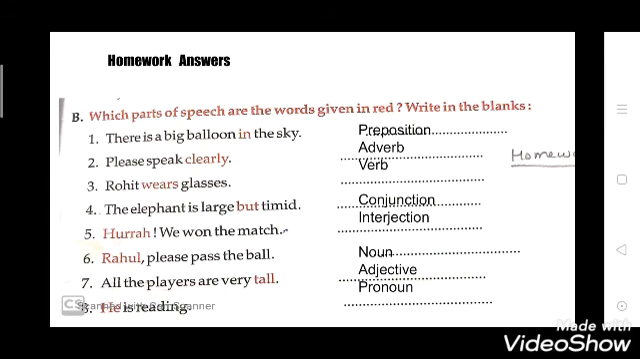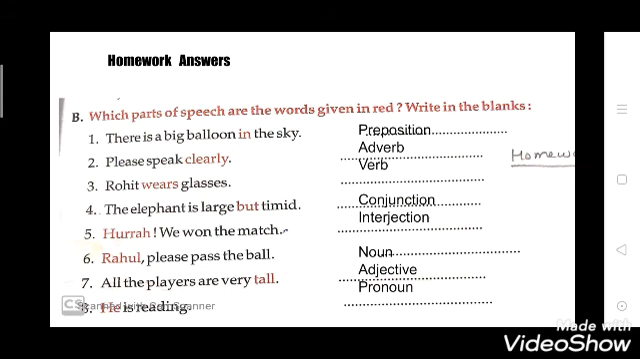Now see the second one. Please speak clearly. So here "clearly" is an adverb because it is modifying the verb, adjective or adverb. Now see the third one. Rohit wears glasses. So here "wears". So Rohit is doing something. Here this is an action. So it is a verb. Verbs tell about the action and state.